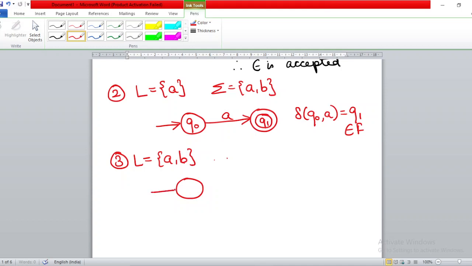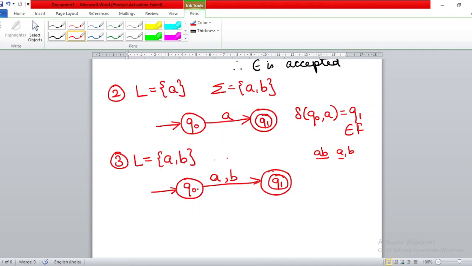So what we do is make this the initial state. You have one final state, say you are calling it Q1. You can give a or you can give b over here. So you will not write ab. ab means the string ab, and this a comma b means that either we give a or we give b.